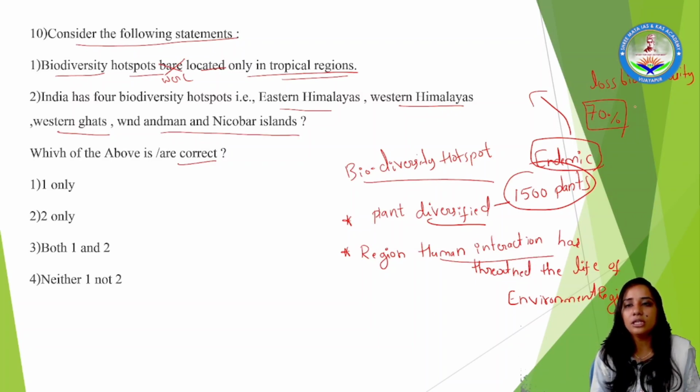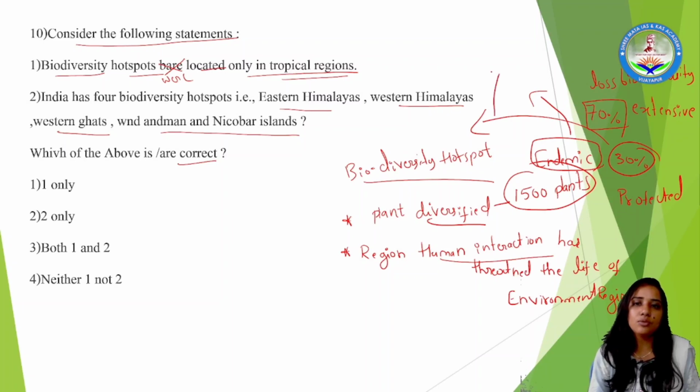Loss of biodiversity, extensive loss, that too. That is not a minimal loss but instead extensive loss. So we are left with 30% of the land which needs to be protected. Due to that reason the biodiversity hotspot has been declared.